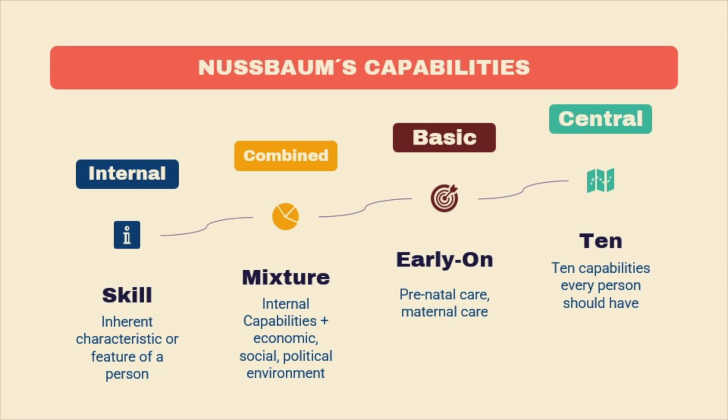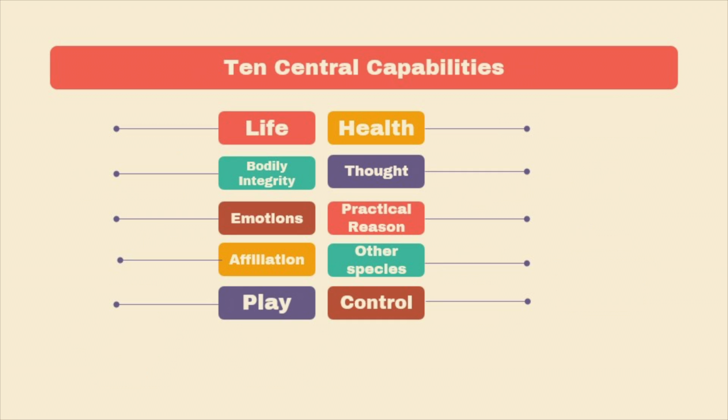Basic conditions are the foundational and initial conditions of a person's life that allow them to be advantaged or disadvantaged in development. This can include maternal care and care in the womb. Nussbaum explains central capabilities as having 10 key points. 1. The capability to live a full and healthy life while living to a median age. 2. The ability to be healthy, both mentally and physically, through proper nutrition and exercise.